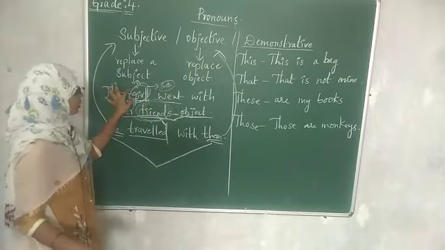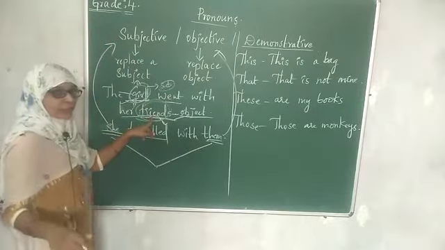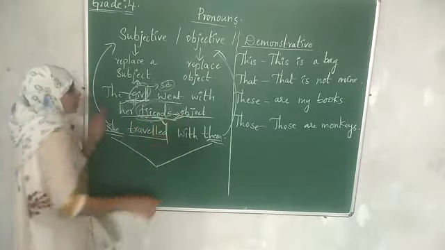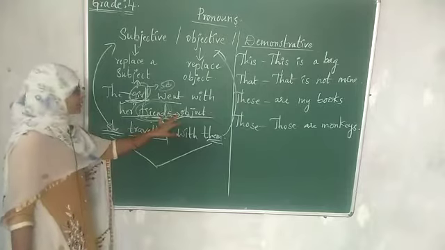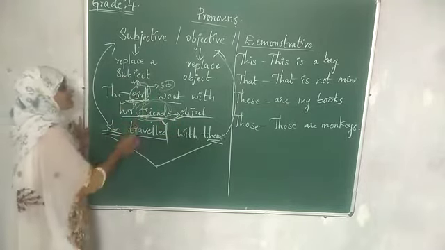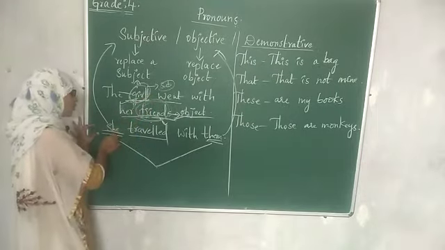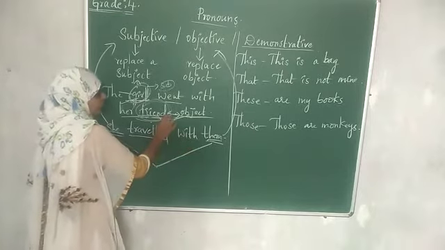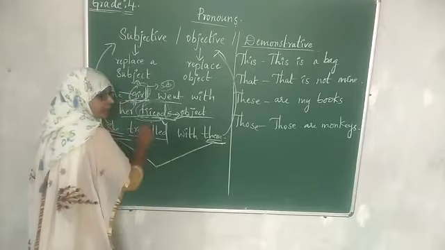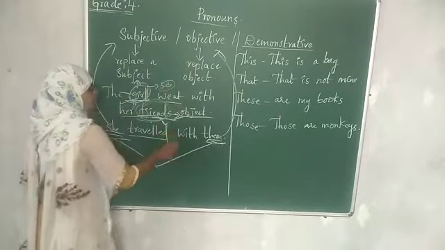What is the object? Friends. She went with whom? Went with her friends. So friends is the object. Now we are replacing the subject and object with pronouns. The pronoun for the subject is she, and the pronoun for the object is them. In this way we have changed the subject and object. These are called subjective pronouns and objective pronouns.